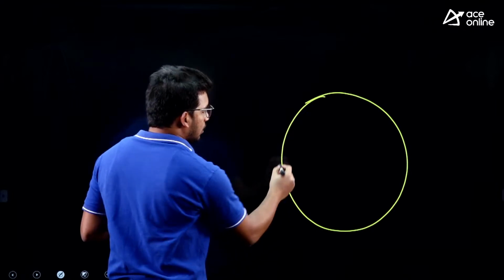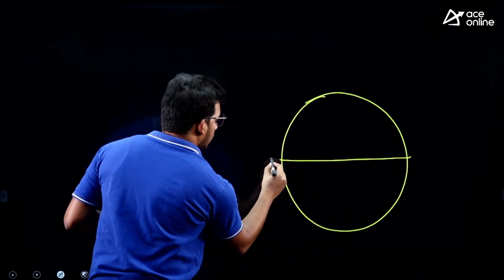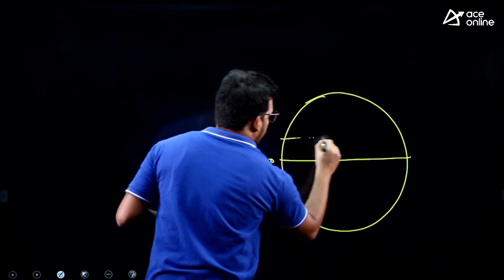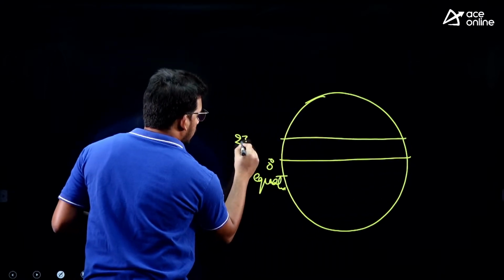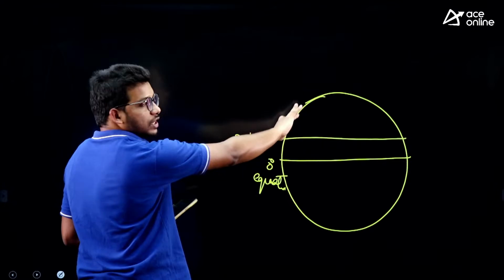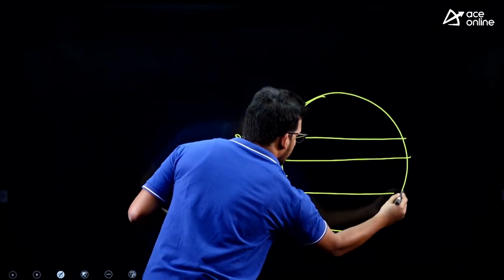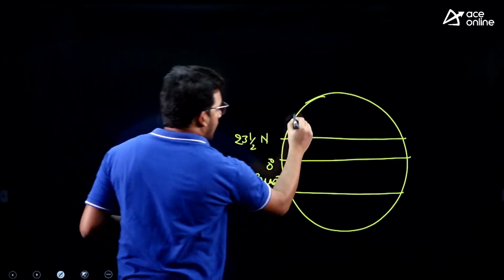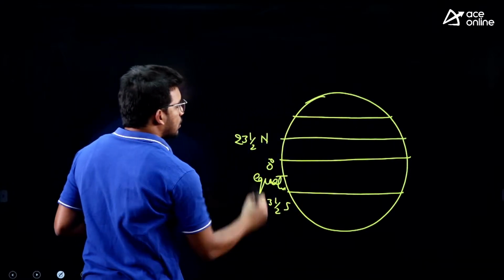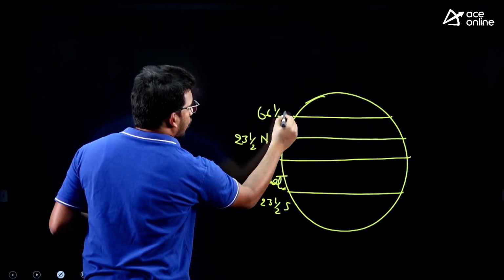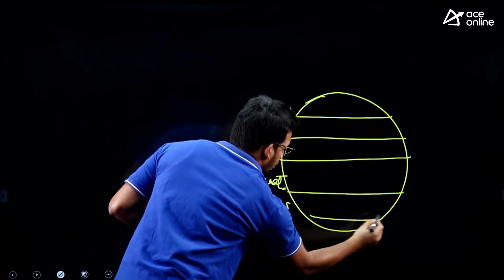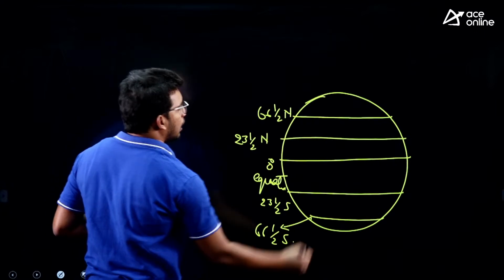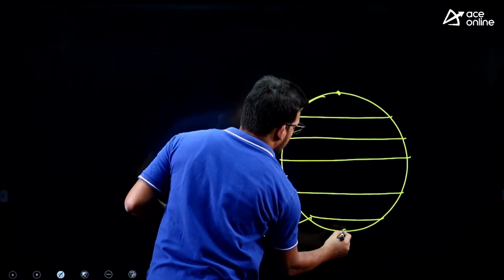This is the earth, right, and this is 0 degree, equator, and 23½ degrees north, because it is the northern hemisphere, and 23½ degrees south, right, and then we have 66½ degrees north. These are important divisions, 66½ degrees south, and then we have the polar regions. So, try to remember these names.